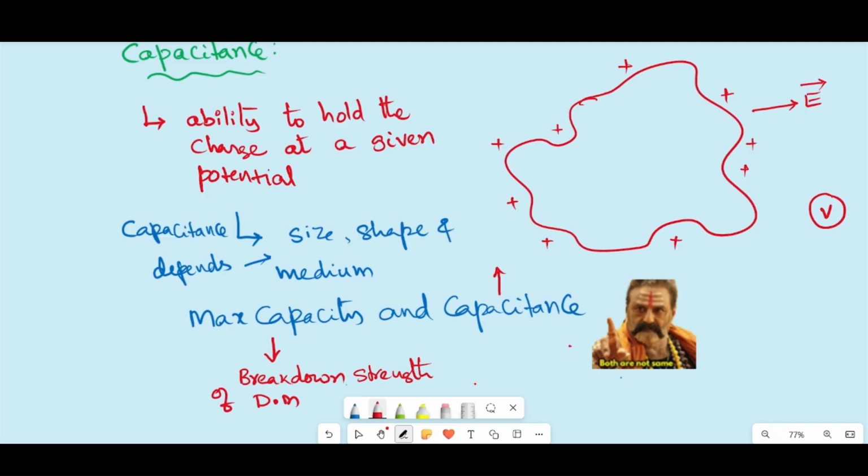If the breakdown strength of the dielectric medium is more, the maximum capacity of the conductor increases. If you take a weak breakdown strength medium, then the maximum capacity decreases. Clear? So the capacitance is just the ability to hold charge at a given potential, and the maximum capacity of a given conductor depends on the breakdown strength of the surrounding medium.